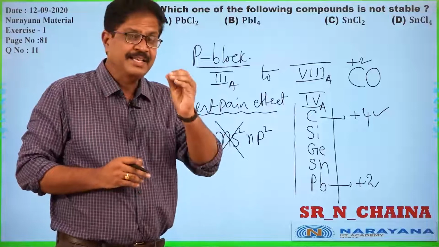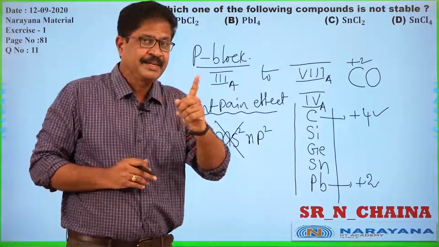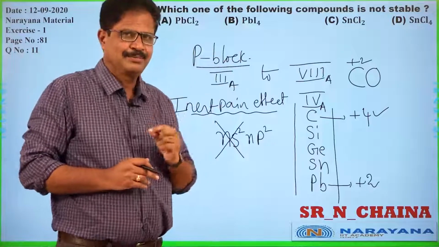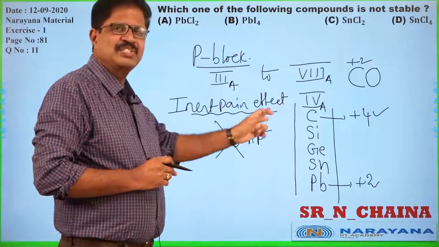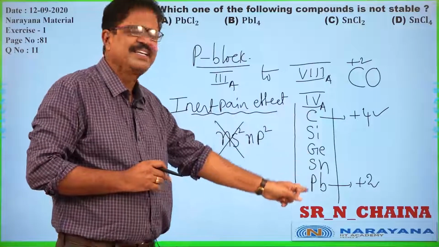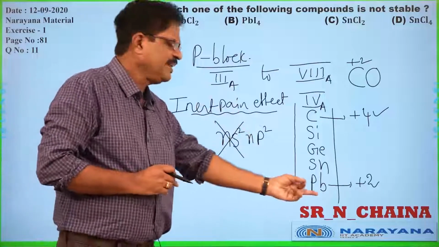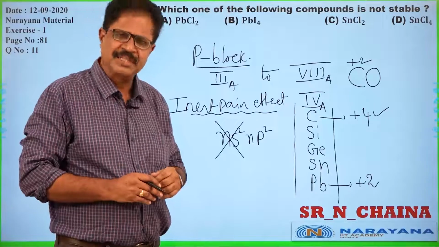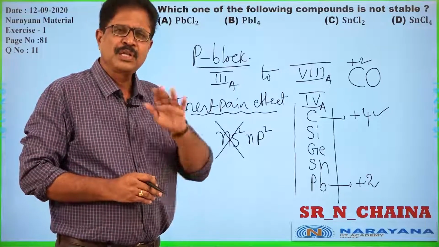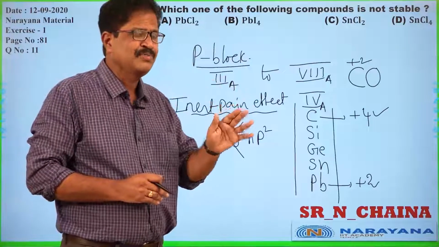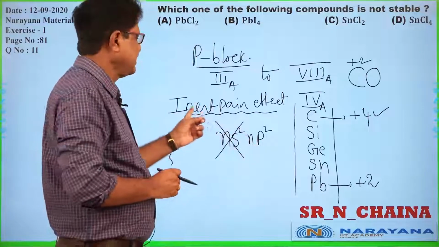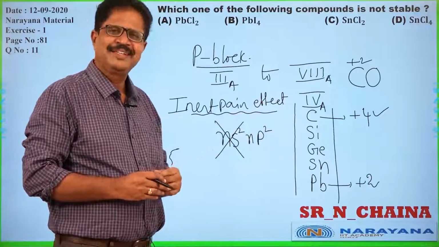But what you have to understand is that the tendency of ns electrons to be involved in bonding gradually decreases. In carbon, they actively participate. In lead, they do not participate much. So, non-participation of ns electrons in the bonding is called the inert pair effect.